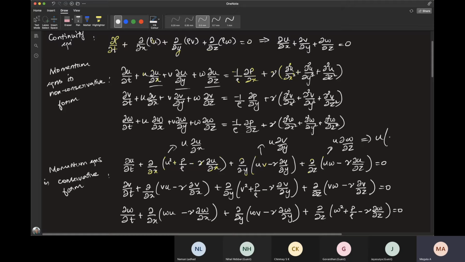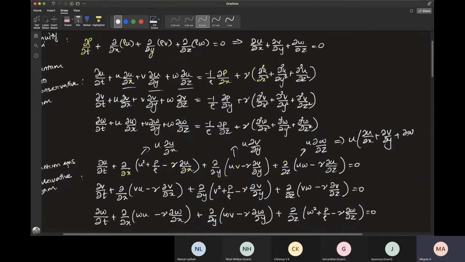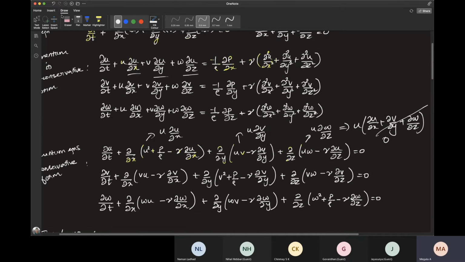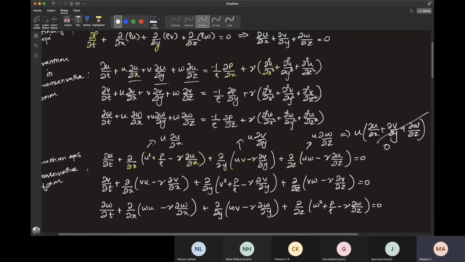These extra terms will actually be 0 based on the continuity equation. So that way we have written these terms, like u dou u by dou x, v dou u by dou y, and w dou u by dou z, as dou by dou x of something.